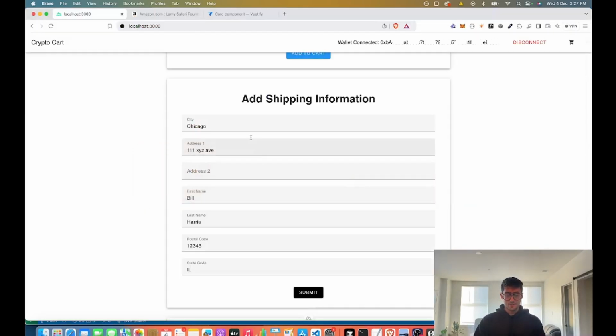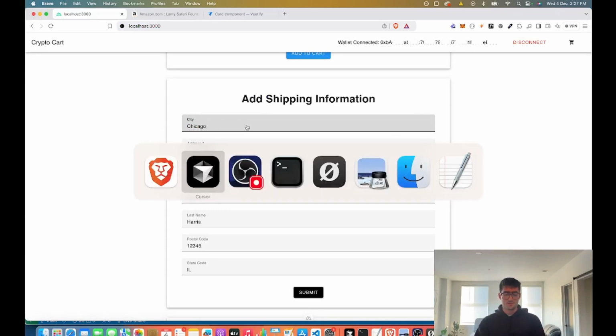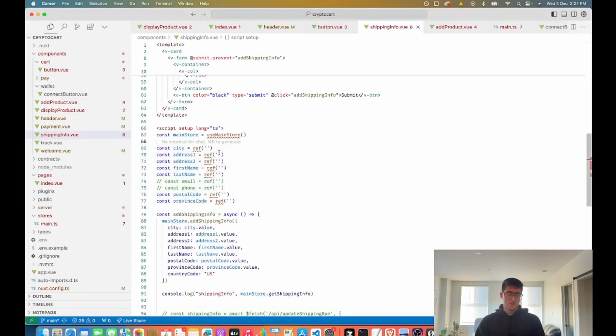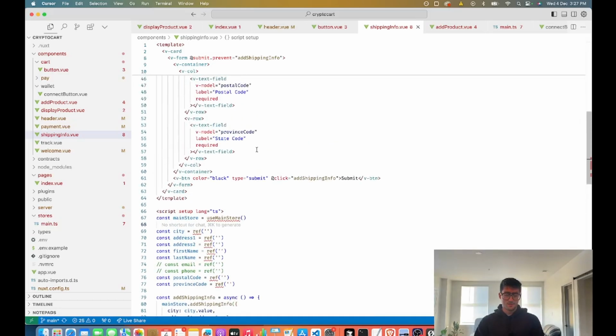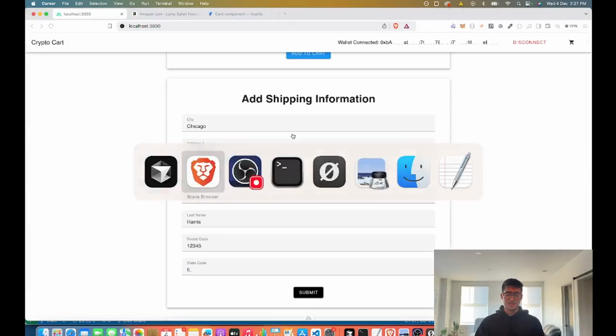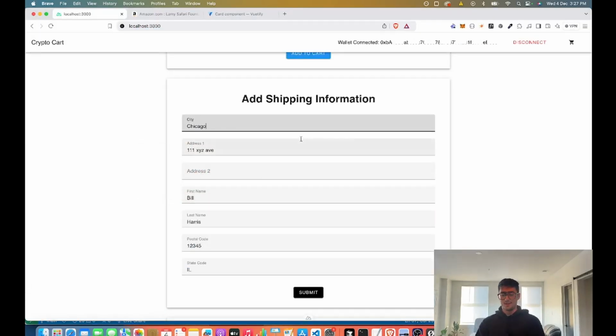But as you can see, when we add letters into these input boxes, these refs are actually changing in real time, and then the text fields are modeled off of them. The data in the text fields are modeled off of these refs, so that's why the text actually changes inside the text box.